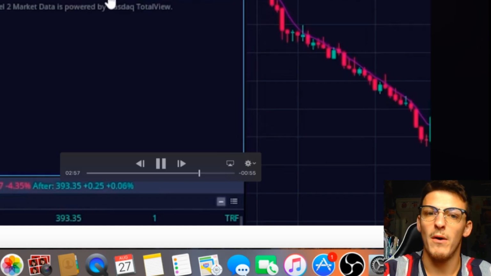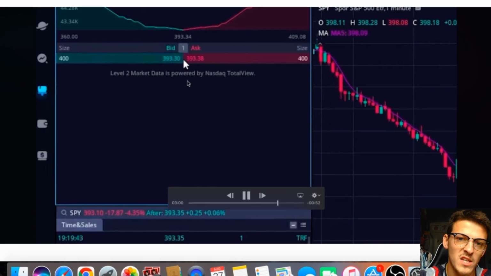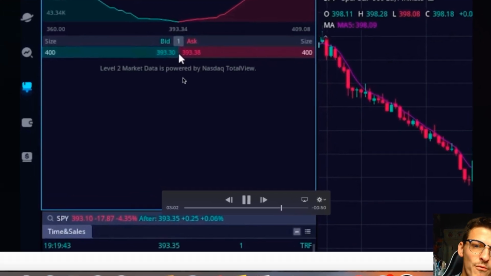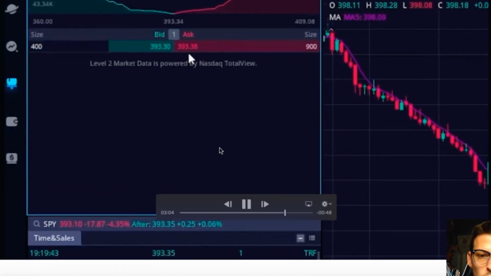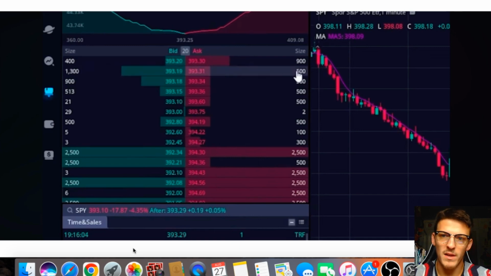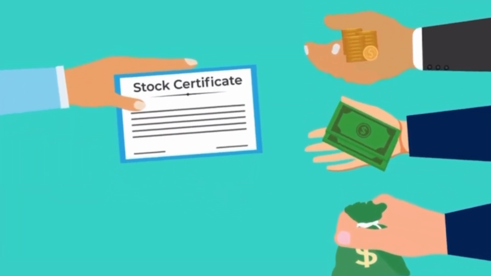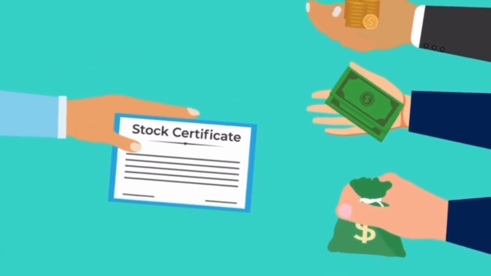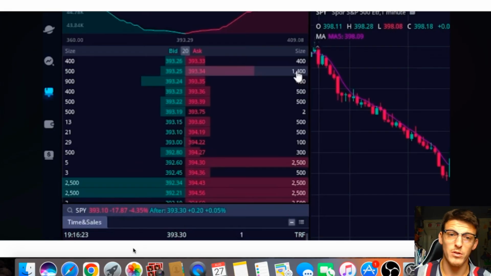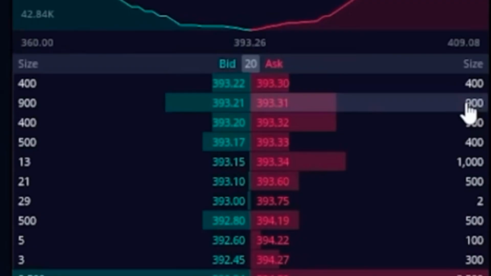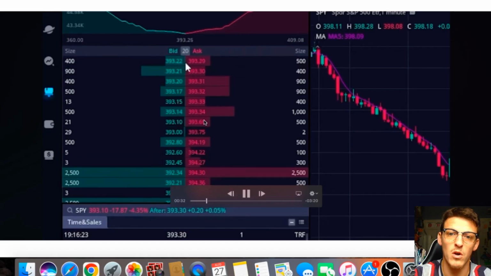So something to note about the bid and the ask: what it's showing is orders that are currently not yet filled, so you have to keep that in mind as well. Now every single time, even in the stock market, no matter where you go, whether you're trying to sell something, there has to be a buyer on the other end representing that other part of the transaction, or whether you're trying to buy something, there has to be a seller on the other end representing that part of the transaction. You can see it right here, and this can help you determine where the price is going to go, and we're going to talk about why.